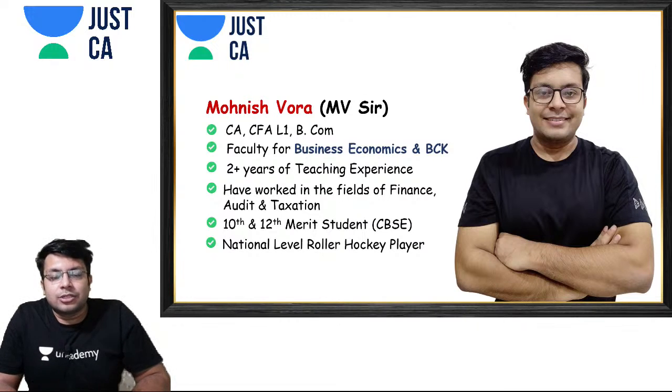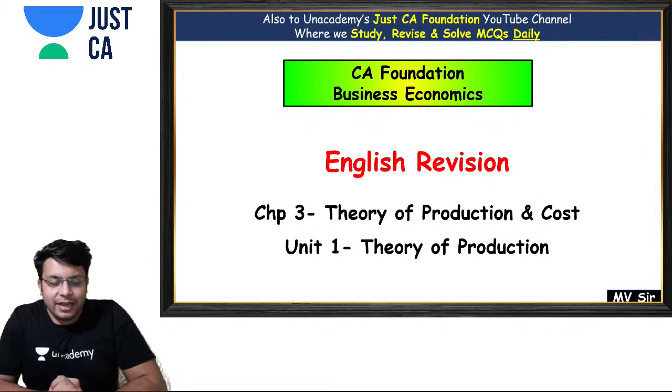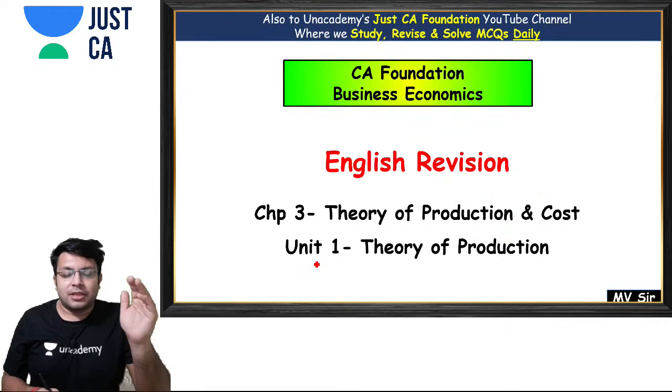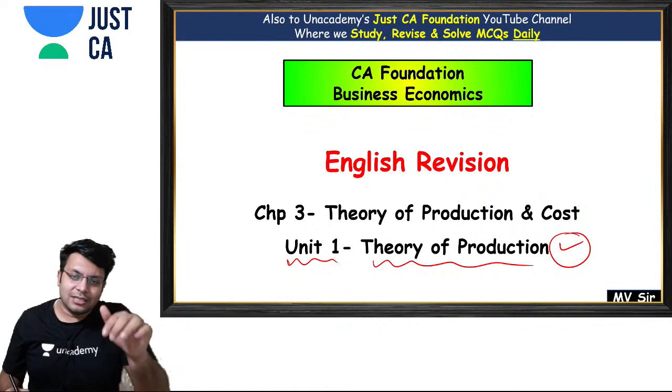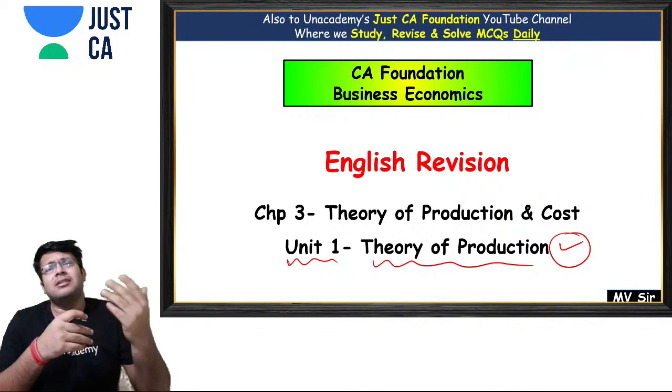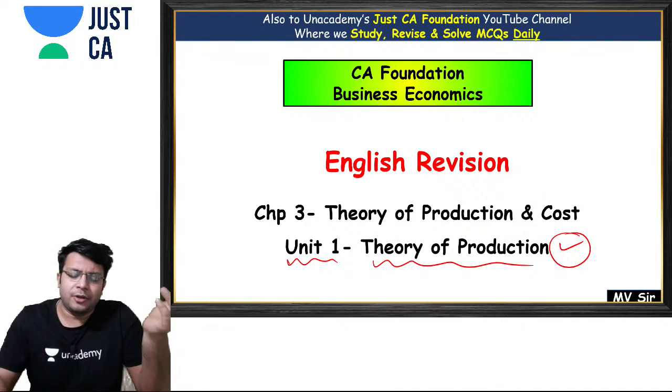Okay, so let's go. This would be your English revision lecture for chapter number 3, unit 1, that is theory of production. So we'll discuss theory of production in this video, and we'll discuss theory of cost in the next video.